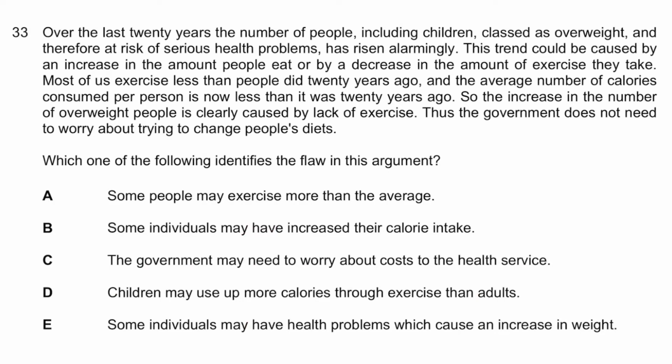It says, over the last 20 years, the number of people, including children, classed as overweight and therefore at risk of serious health problems has risen alarmingly. This trend could be caused by an increase in the amount people eat or by a decrease in the amount of exercise they take. Most of us exercise less than people did 20 years ago, and the average number of calories consumed per person is now less than it was 20 years ago. So the increase in the number of overweight people is clearly caused by a lack of exercise. Thus, the government does not need to worry about trying to change people's diet. Which one of the following identifies the flaw in the argument?